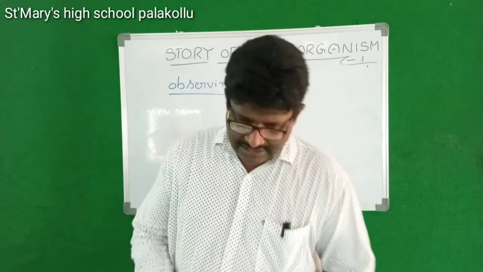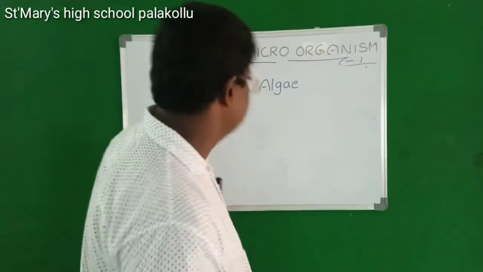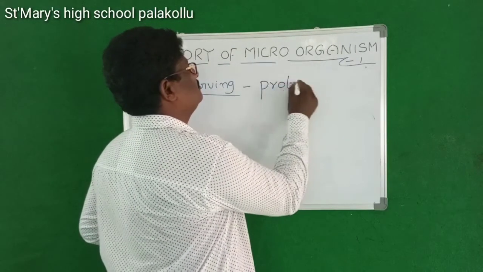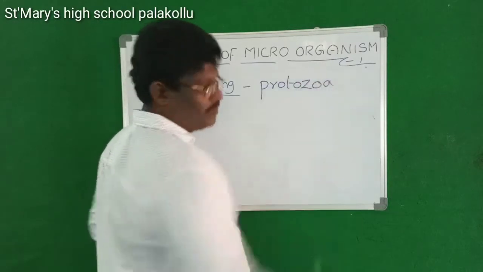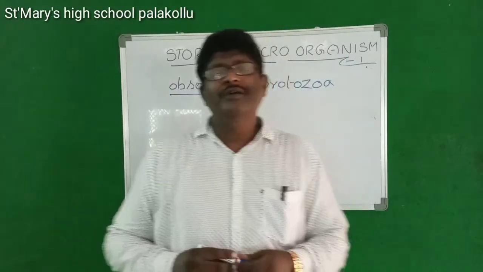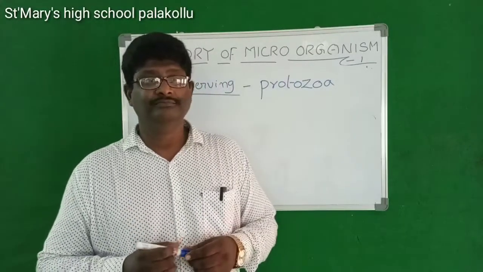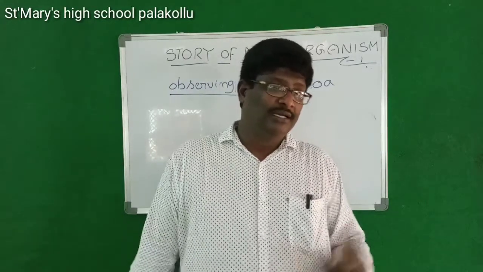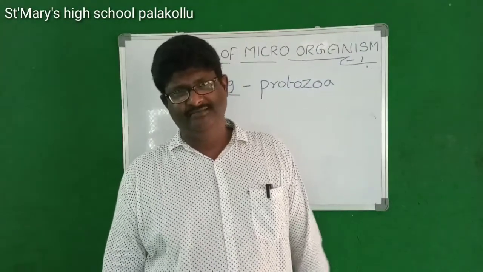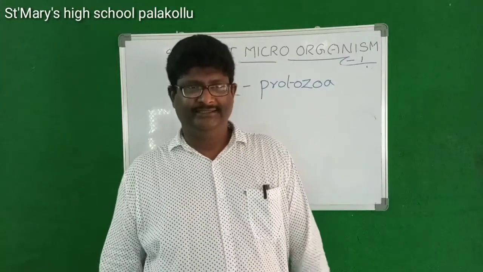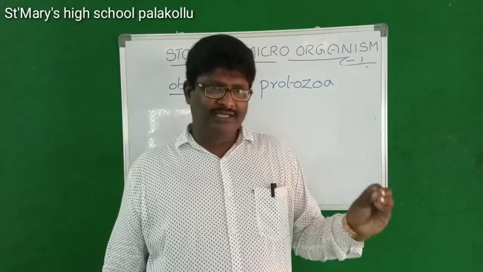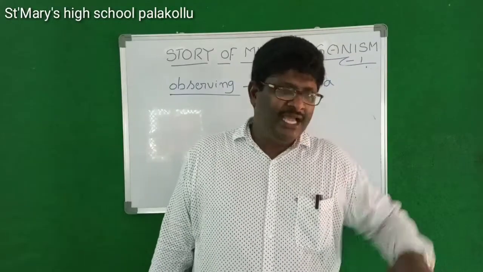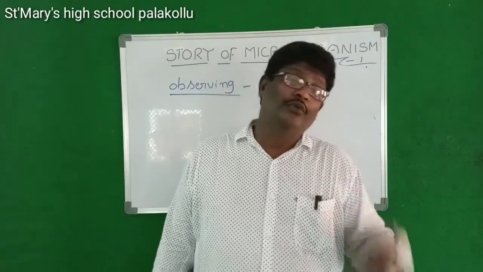Okay, next, some of the protozoa. How can we observe protozoa? If you want to observe protozoa, take a little amount of hay. Hay means indicator. Then you have to keep this hay in the water. It means this hay must soak in the water for at least 3 to 4 days.